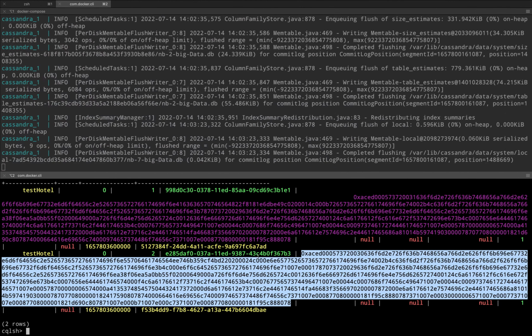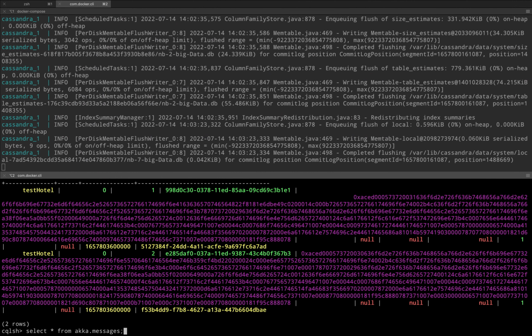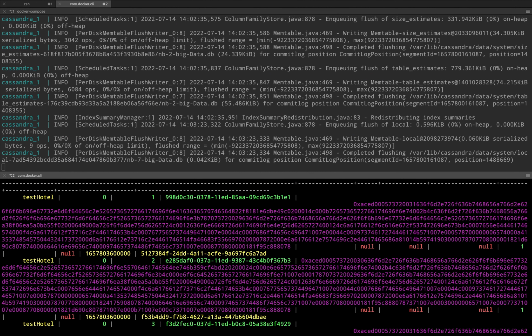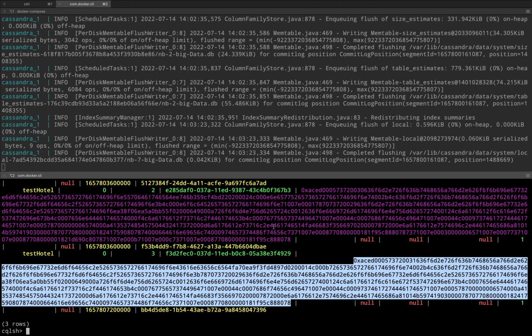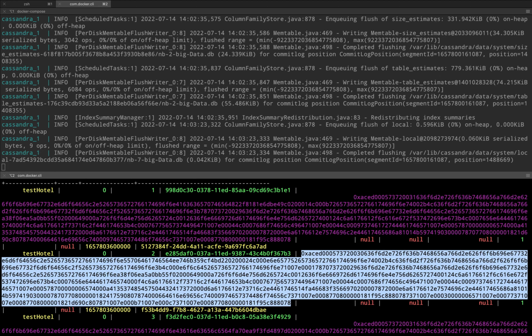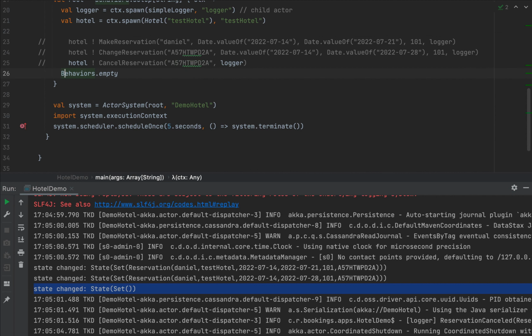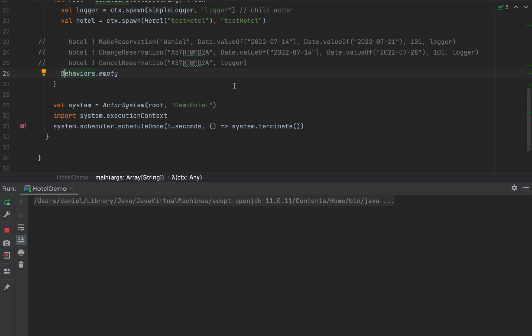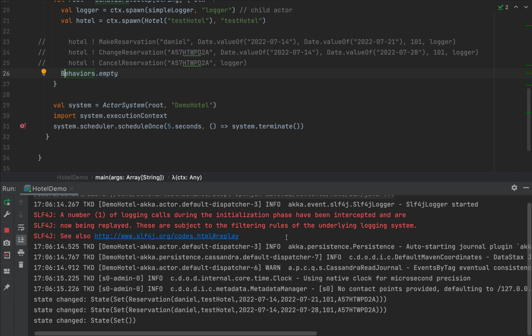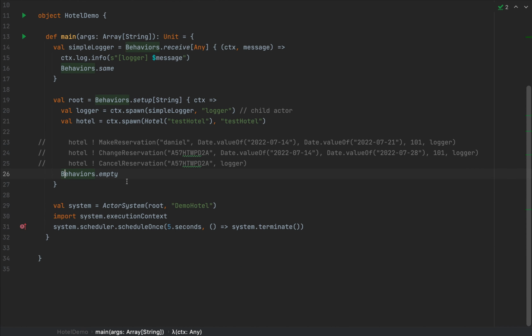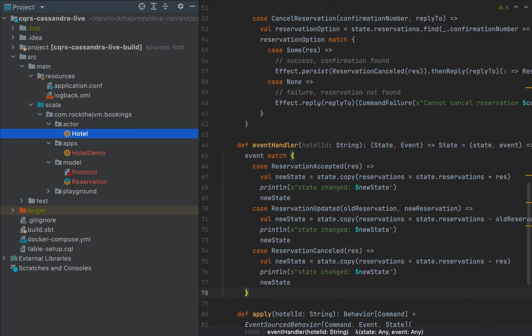And if we navigate back to Cassandra, we should see 3 events instead of 2. Notice that we now have 3 entries in the database: 1 for making the reservation, 1 for amending the reservation, and 1 for canceling it. Of course, if I comment this code as well and rerun the application, the state of the actor will be restored to an empty state, a state with no reservations after replaying all the reservation events in the database. So our hotel actor should work correctly as of this moment.